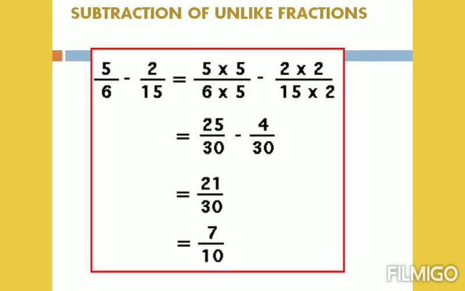Now subtraction of unlike fractions. Let us consider 5 by 6 minus 2 by 15. Here the denominators are 6 and 15. Their LCM is 90. Now we have to change the denominator to 90. After changing the denominator to 90, we get like fractions. Then we have to subtract them to get the answer. The same rules we have to follow here also.